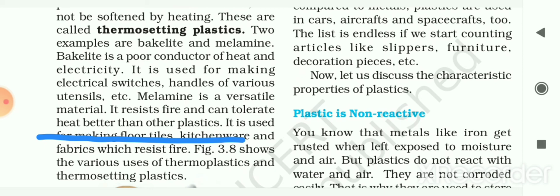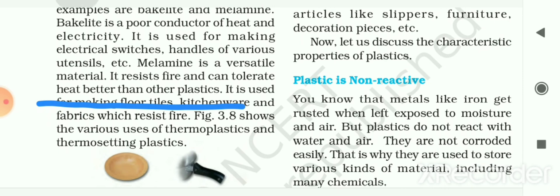Now the property of bakelite is also given to you. Bakelite is a poor conductor of heat and electricity. It resists heat and electricity, and that's why it is used for making electrical switches and handles of various utensils. You have seen the electric switches in your house that are made up of bakelite.